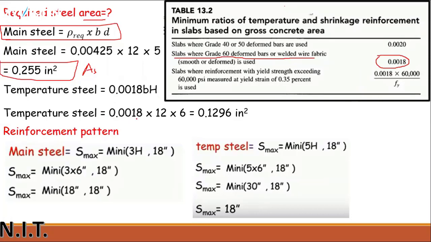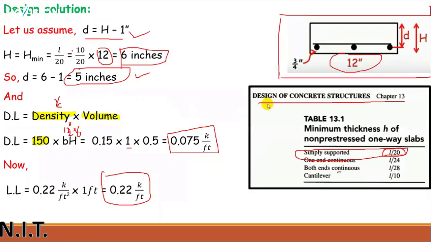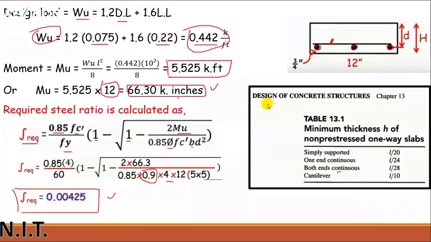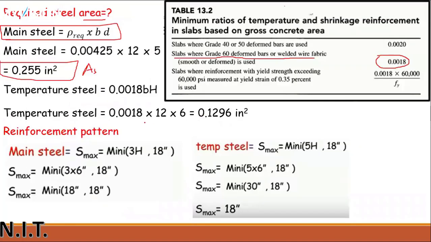So 0.0018 multiplied by the b value, which is 12, and the h value, which we have calculated over here, that h minimum value is 6 inches. Clear? So just put the values, and that will be the answer for temperature reinforcement. Now you have two values. This is your main reinforcement, this is your temperature reinforcement, and there is spacing between these two bars.